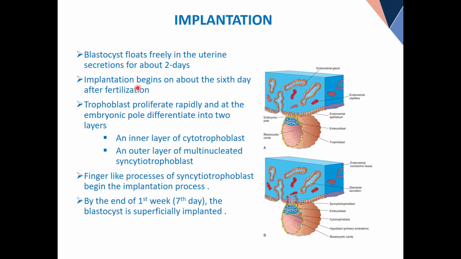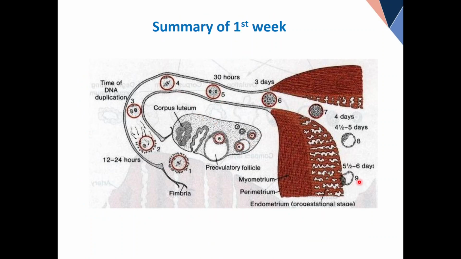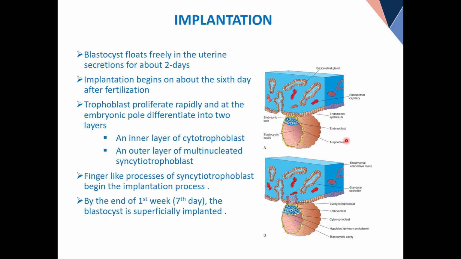Now I will read. Blastocyst floats freely in the uterine secretions for about 2 days. You remember this slide? This. Here it's floating freely, okay? Now, implantation begins on about the 6th day after fertilization. This is approximate. It can start on day 7 or day 8. So never ever try to indulge yourself into this argument that one book says 6 day, one book says 7 day. It is just to give you an idea.